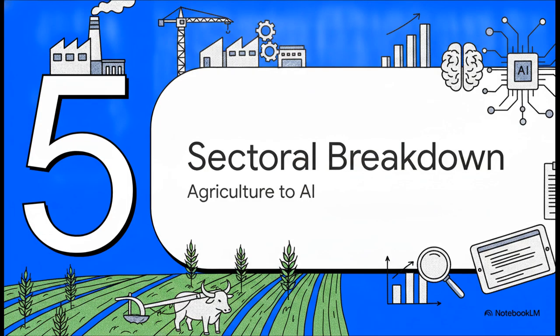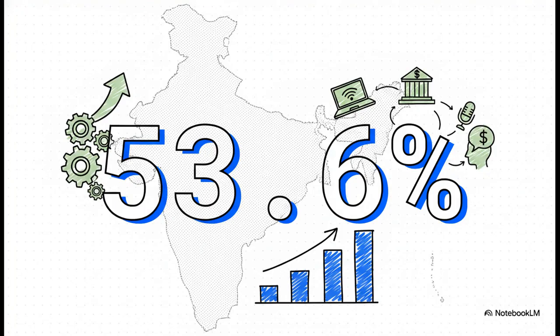All right, Section 5, Sectoral Performance Breakdown, from Agriculture to AI. Just look at this massive number, 53.6%. This represents the services sector's total share of India's nominal GDP. I mean, just let that sink in for a second. More than half of the entire nominal GDP of the country is generated by services alone. It just reinforces the sheer undeniable dominance of this sector in the modern Indian economy.